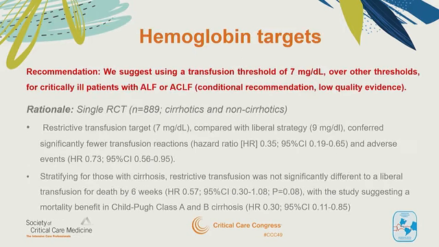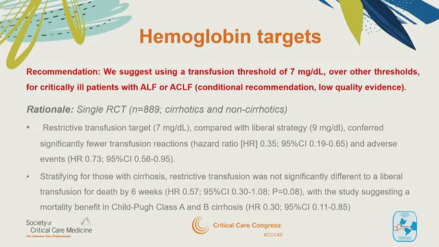Hemoglobin targets. The recommendation was we suggest a transfusion threshold of greater than 7 milligrams per deciliter over other thresholds for critically ill patients with ALF and ACLF. This was a conditional recommendation with low-quality evidence. This was based on one single large randomized trial that included both cirrhotic and non-cirrhotic patients, where a restrictive transfusion strategy compared to a liberal strategy conferred significantly fewer transfusion reactions and adverse events.